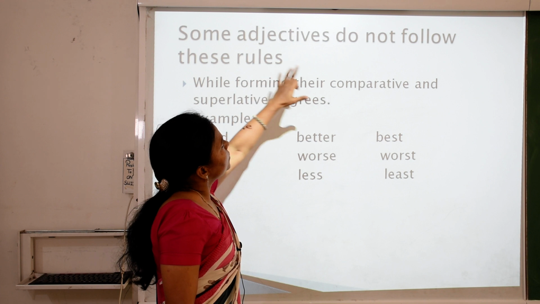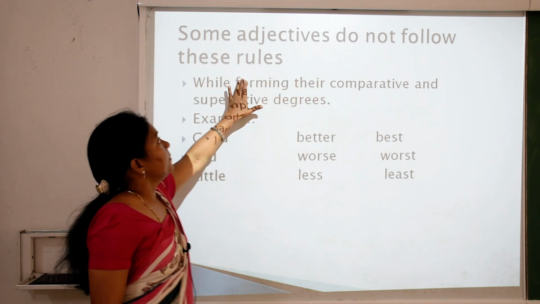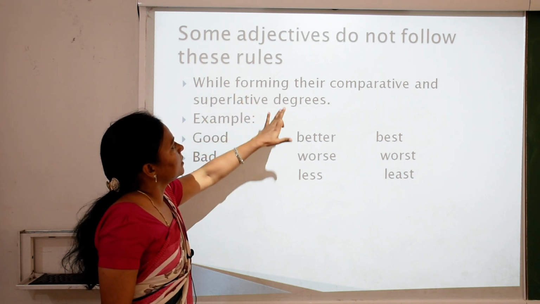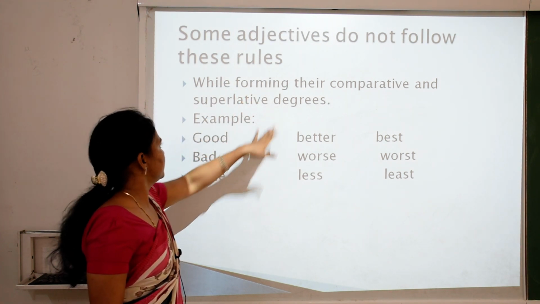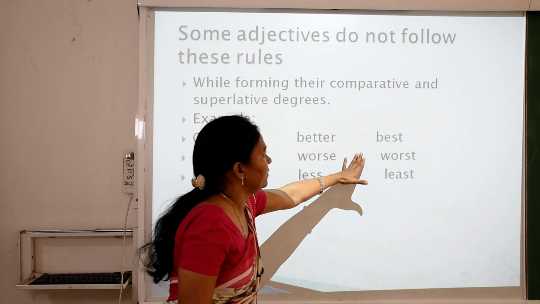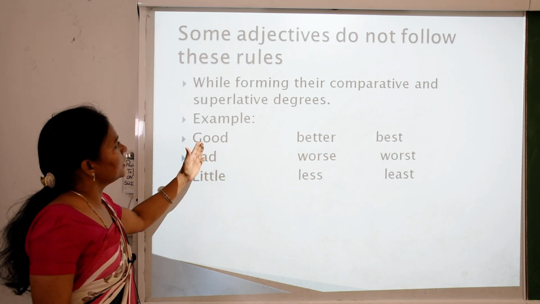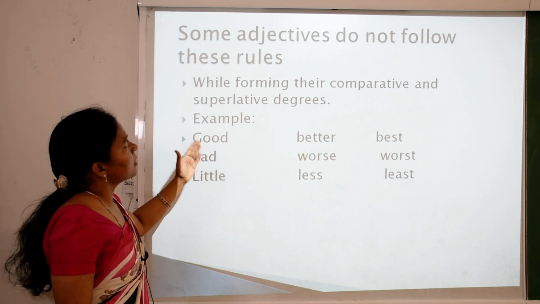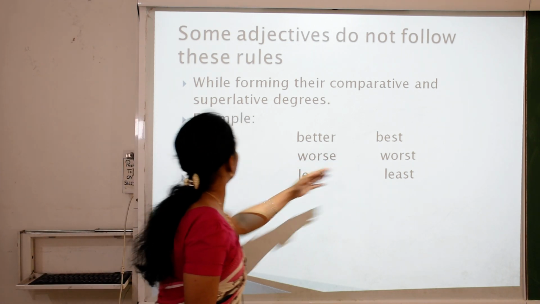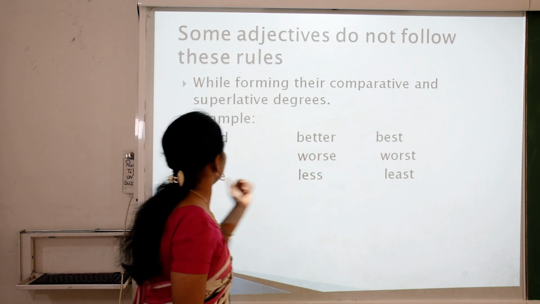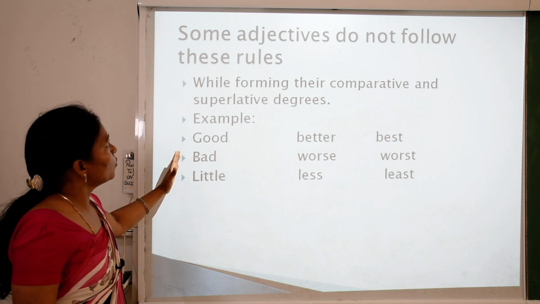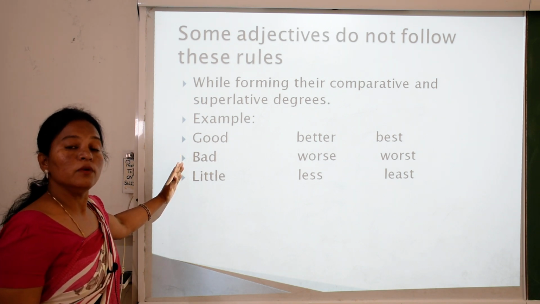Some adjectives do not follow these rules. I repeat this line, some adjectives do not follow these rules while forming their comparative and superlative degrees. So you can see children, the positive, comparative and superlative degrees change completely. Some adjectives do not follow these rules: good, better, best; bad, worse, worst; little, less and least. So you can see some adjectives do not follow these rules while forming their comparative and superlative degrees.